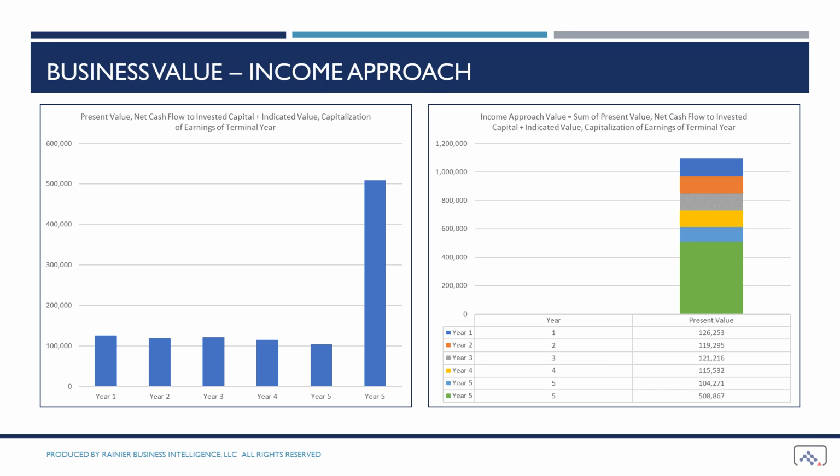The income approach recognizes the magnitude and timing of cash flows and develops the present value of these future cash flows. These future cash flows are discounted by a rate that applies a level of perceived risk to the cash flows. The sum of the present value of each year's cash flow represents the estimated value.